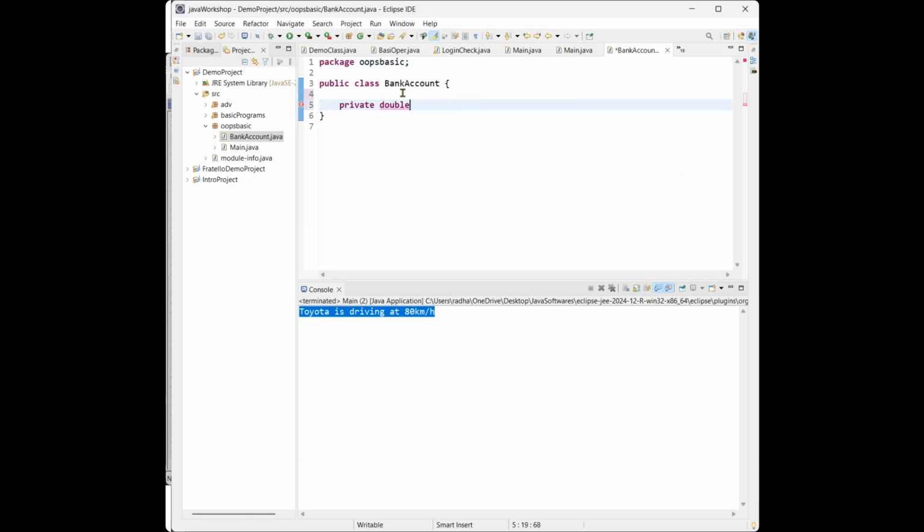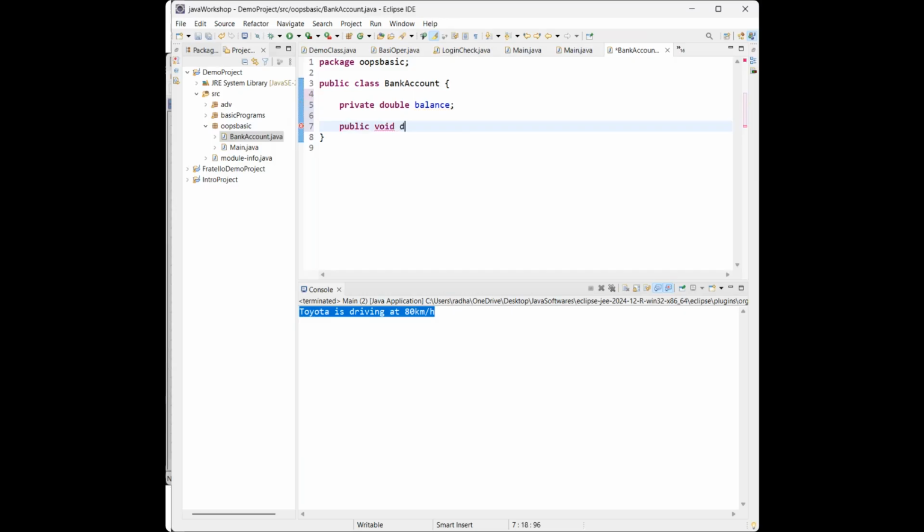I'm using double as a variable data type for the balance. I have initialized one variable, which is nothing but a private variable. Private variable. I will create one method as a public